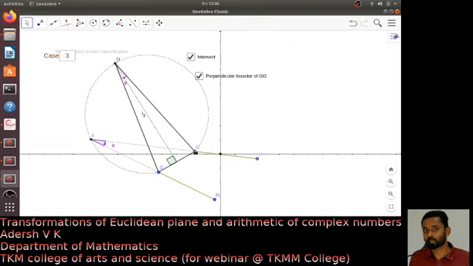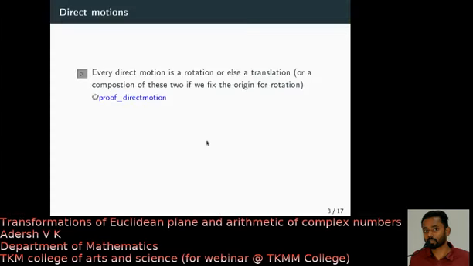So that will give you G prime. That exactly says that if G goes to G prime, then GH goes to G prime H prime, right? So in this case also the motion is a rotation or a composition of translation and rotations, two rotations. So this essentially proves our claim,